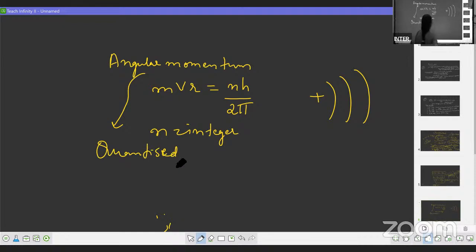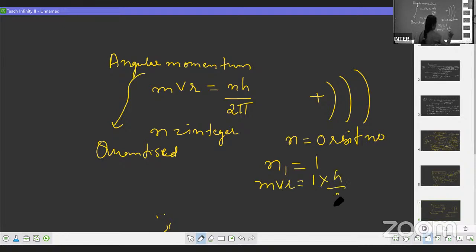What does it mean? For example, the electron is in the first orbit. Here n is nothing but the orbit number. If the electron is in the first orbit, n is equal to 1, so mvr is equal to 1 into h by 2 pi, which is h by 2 pi.